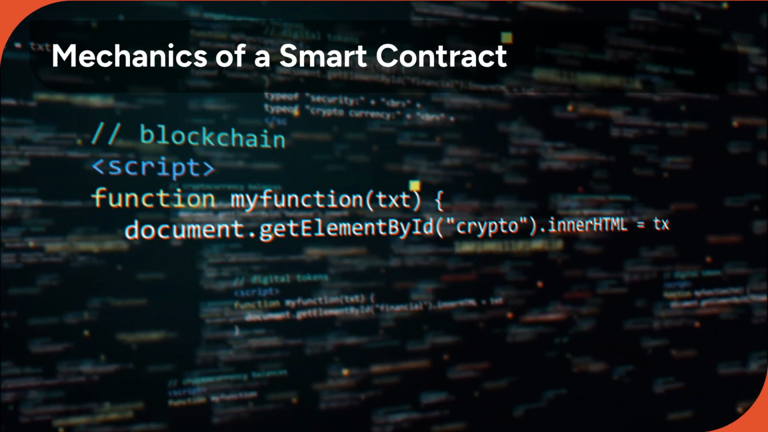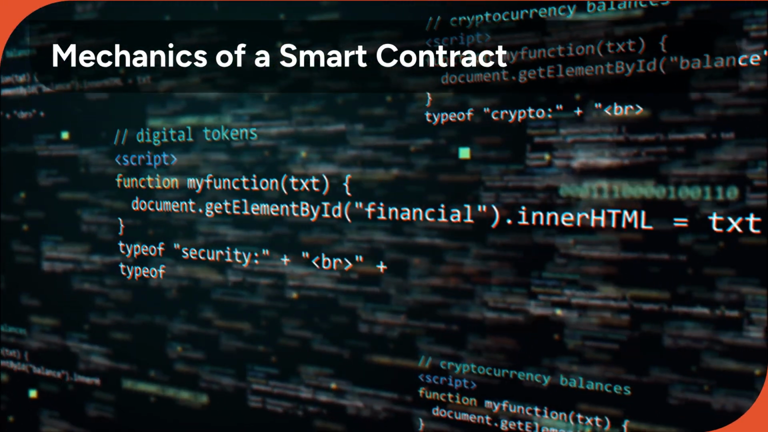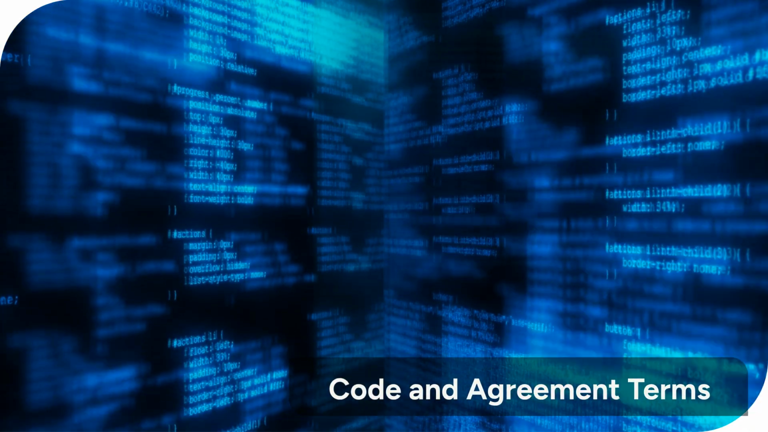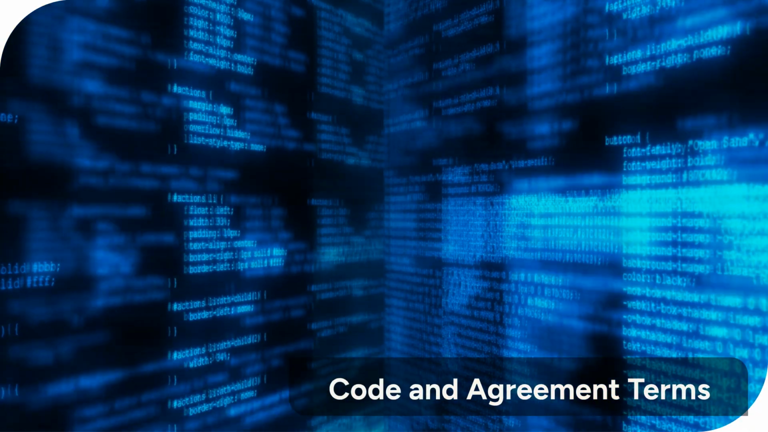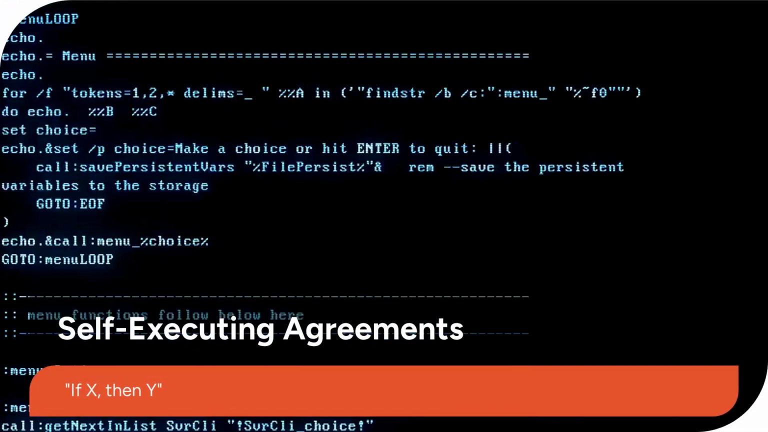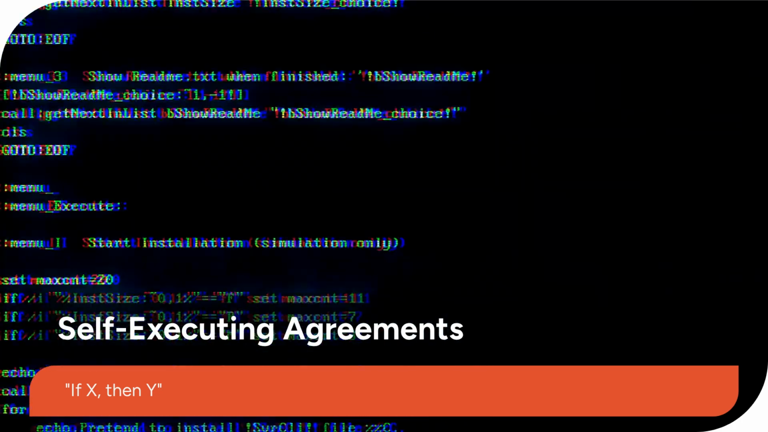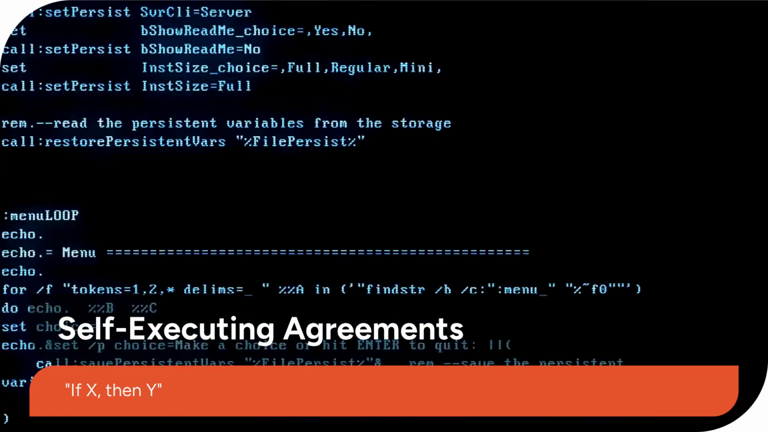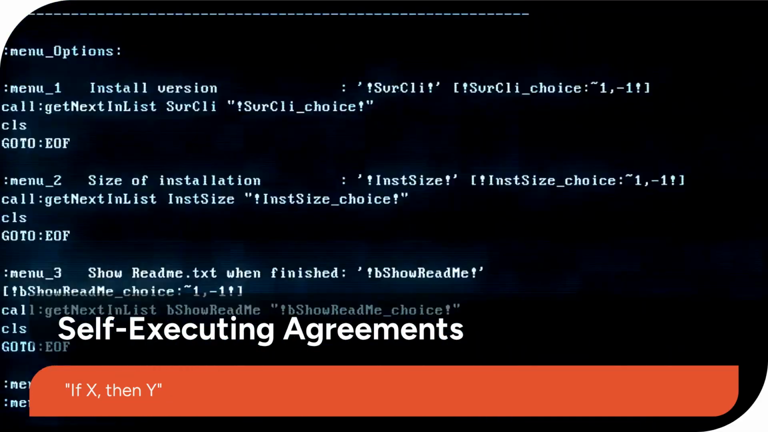Now, let's look at the mechanics, how a smart contract is actually structured and activated. A smart contract is essentially a piece of code containing the terms of the agreement, written in a programming language like Solidity. The core logic is, if X happens, then Y is executed. For example, if a payment is received, then ownership is transferred.